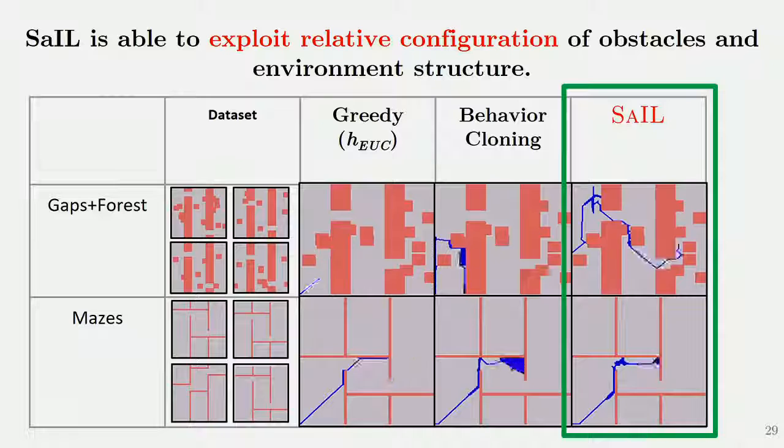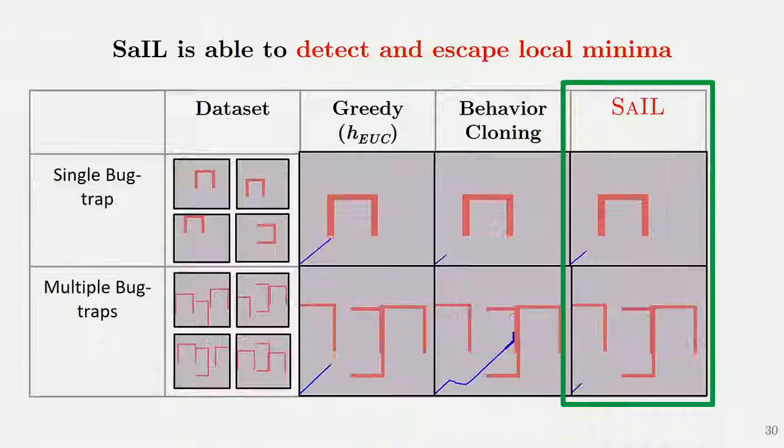A key observation is that this algorithm can actually learn to exploit the configuration of the environment. So in an environment with gaps, it can learn where to search for gaps and slide along obstacles. And in an environment with mazes, it can learn these axis-aligned motions, which are an effective strategy. Also, it can escape local minima.